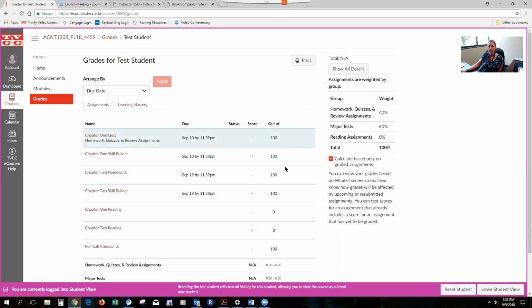Anything that's calculated into your grade is going to fall into 2 categories: the homework, quiz, and review assignment category, or the major test category. And they are distinguished over here on this side. As you can see, as I move through here, the categories are appearing underneath the assignment. So when I go to chapter 1 quiz, under it, it says homework, quizzes, and review assignment. So it lets you know which category those assignments are being placed in.